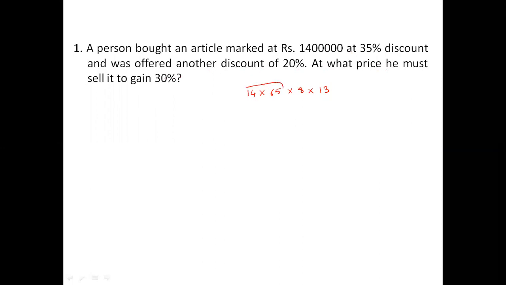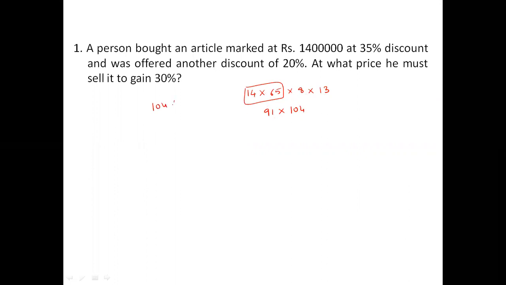So how to multiply 14 into 65? 14 into 60 is 840, plus 14 into 5 is 70. So this is 910. Actually, I am taking 91. 8 into 13, 13 into 8 is how much? 104. So if you know how to multiply 91 and 104, you will get the basic digits of the answer.